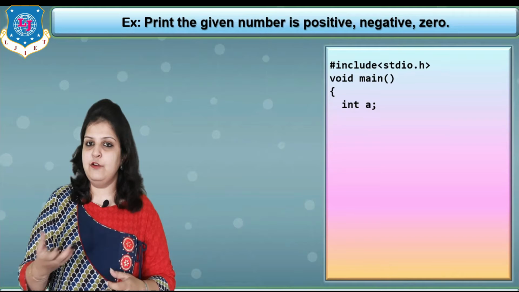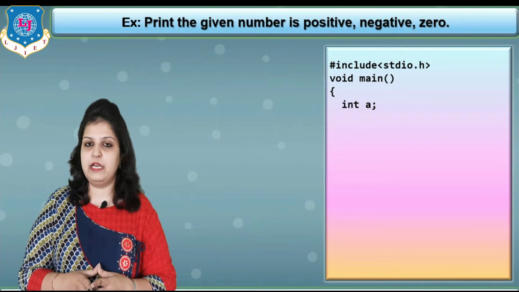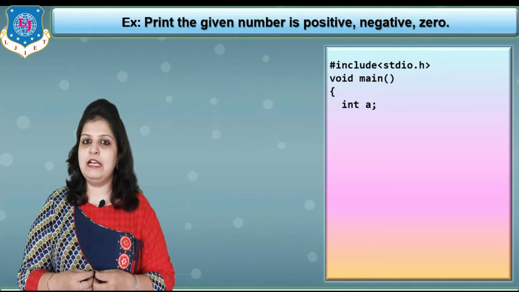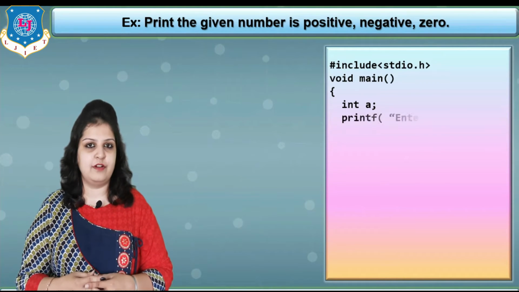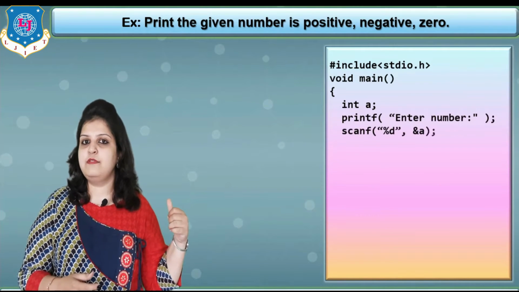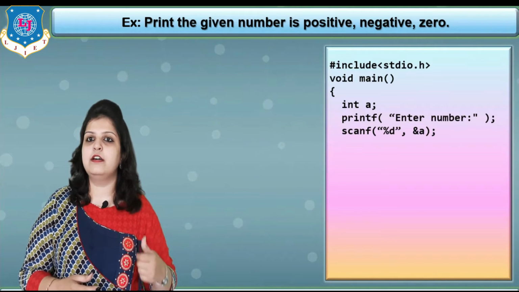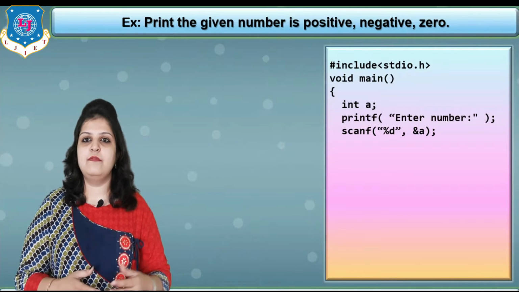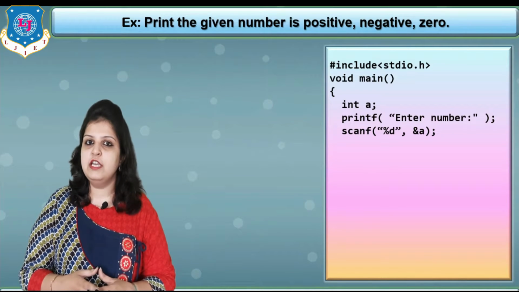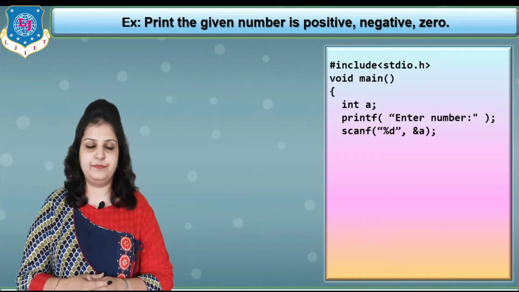You can take any name for your variable, and I want to enter the value of that number from the user. So we have to use the scanf function, right? First we write printf "enter number", then scanf, and in scanf we write %d and &a.